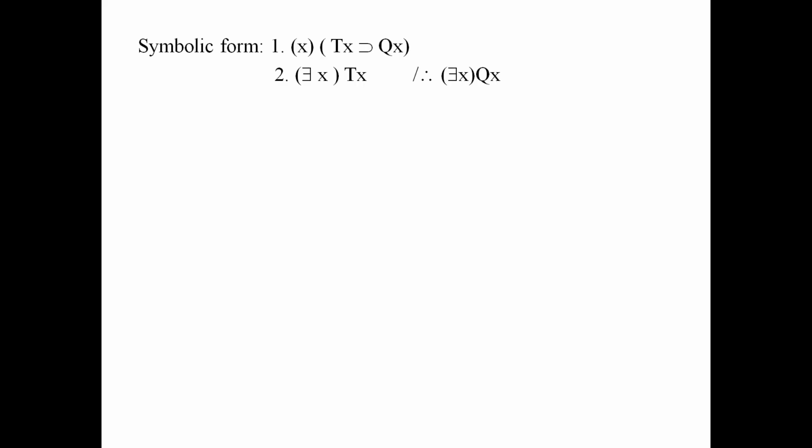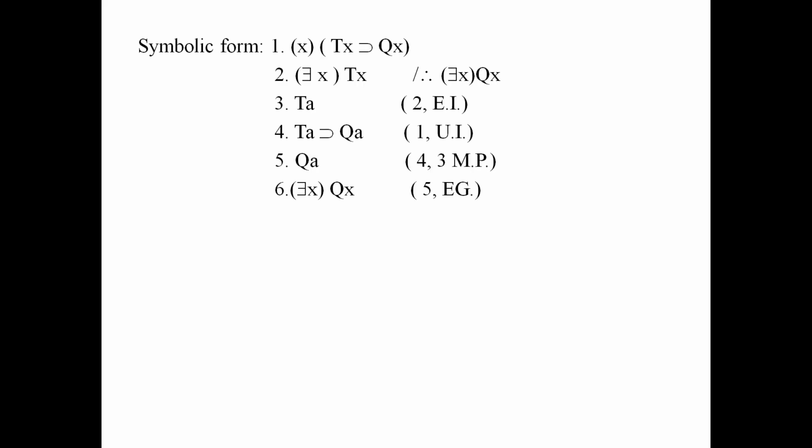Now here we have to drop the universal quantifier as well as the existential quantifier. So we know that we have to drop first the existential quantifier and use the rule of EI. So when I am dropping the quantifier of the second premise, I have to always use a constant which has not occurred anywhere in the premise. So I replace x by A and drop the existential quantifier.